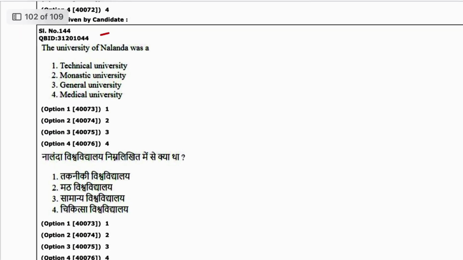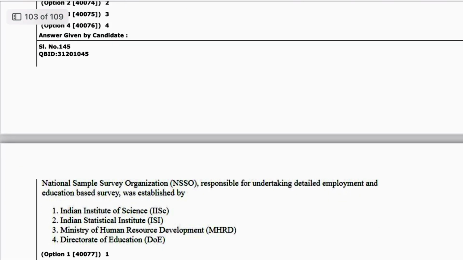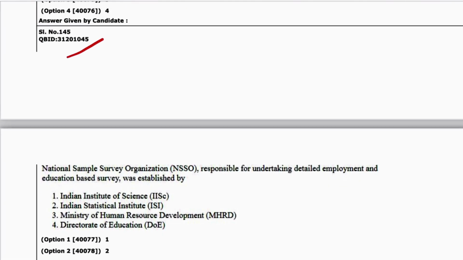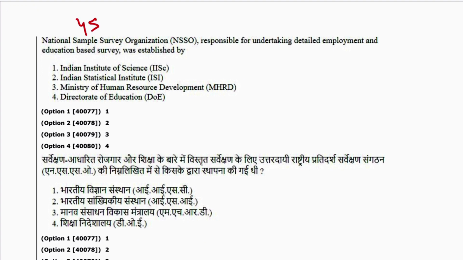Next is 44. The University of Nalanda was a technical university, a monastic, general, a medical? It was a monastic university. 2 is the answer. Next is 45. National Sample Survey Organization, responsible for undertaking detailed employment and education-based surveys, was established by Indian Statistical Institute. 2 is the answer.